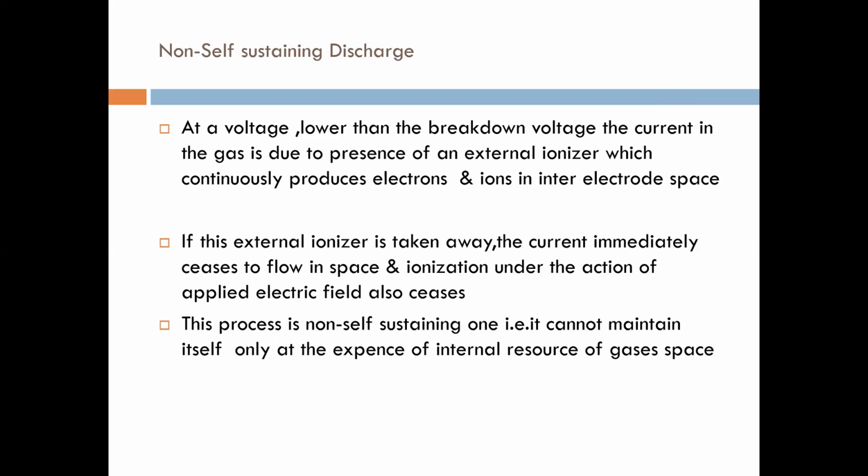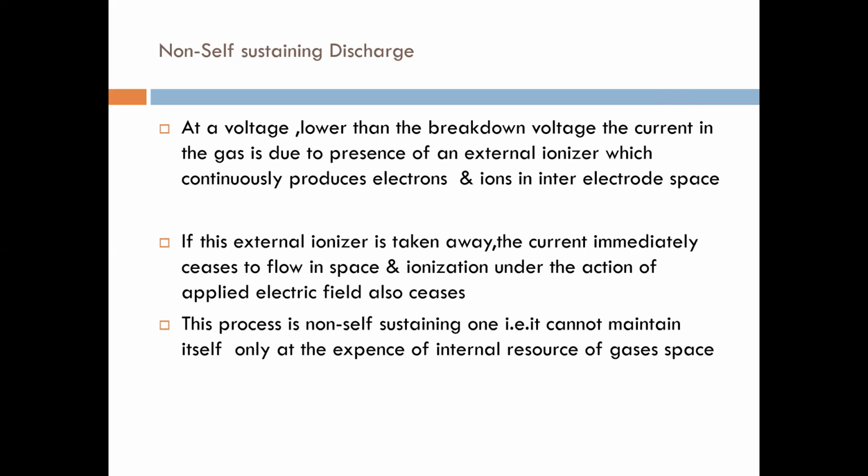What happens in this case? Suppose you take away the external ionizer or the external carrier, then what happens? The current immediately ceases to flow in the space. Current will not flow in the space, and ionization under the action of the applied electrical field ceases. It means there is no ionization, there is no breakdown.